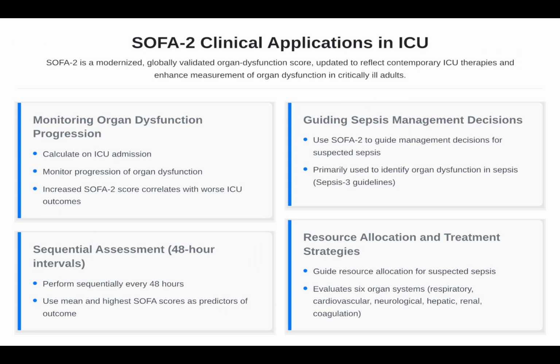In treatment strategies, it informs escalation, such as vasopressors for cardiovascular failure. Clinical example: in a sepsis patient, baseline SOFA 5 rises to 10 in 24 hours, triggers severe sepsis and ICU transfer. Sequential assessment reveals trends. A rising score predicts 50% plus mortality, while stability suggests recovery. In diverse ICUs, it standardizes care, reducing variability. In low resource settings, it helps triage limited beds.